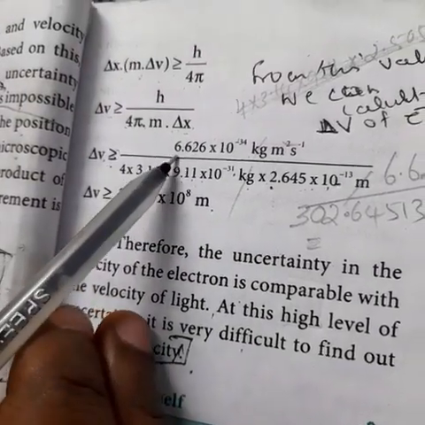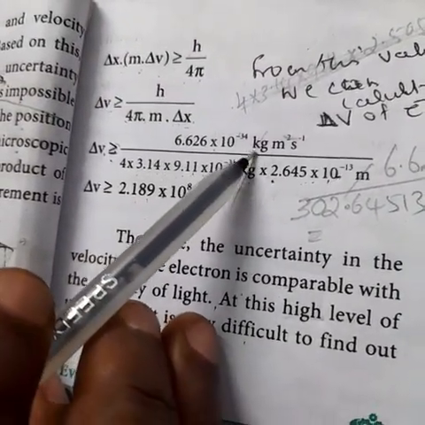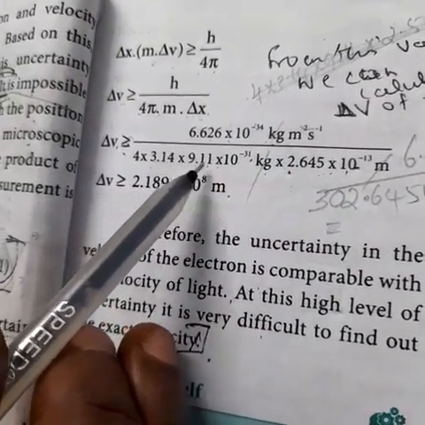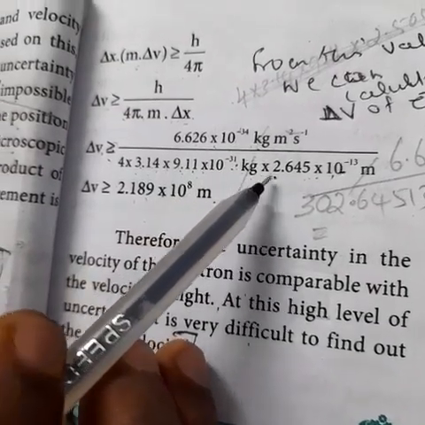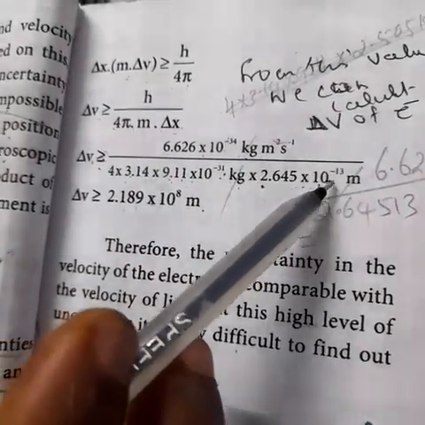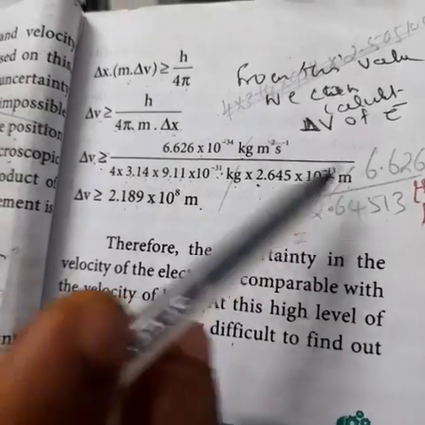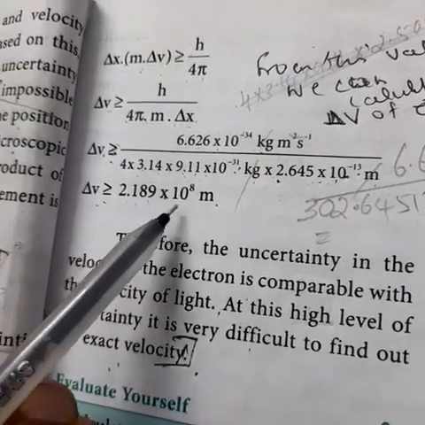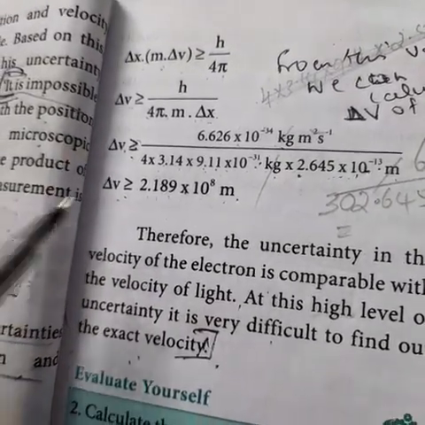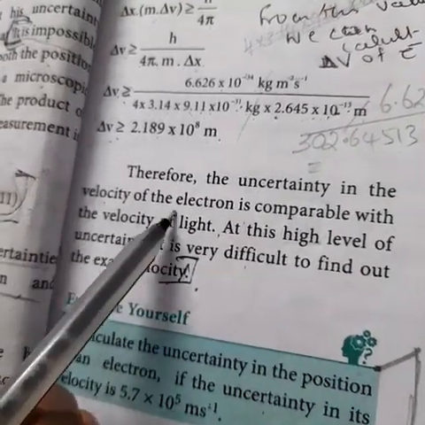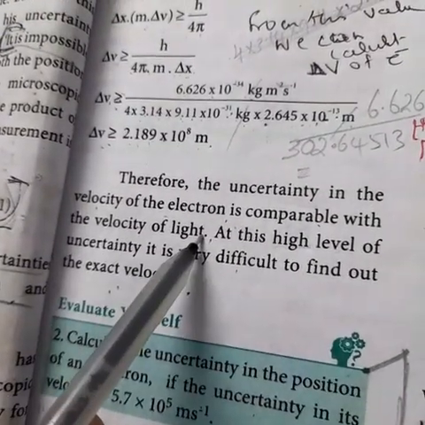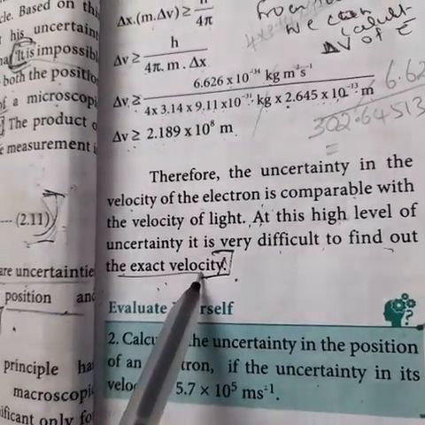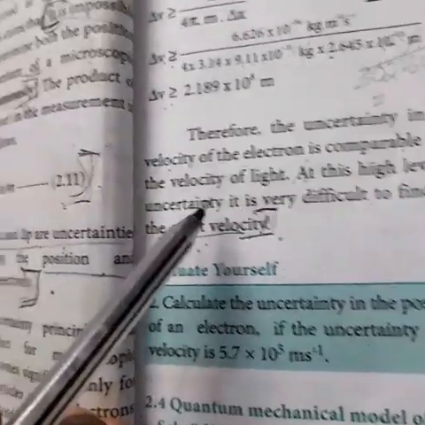So delta v is greater than or equal to 6.626 into 10 power minus 34 kilogram meter square per second, divided by 4 into 3.14 into 9.11 into 10 power minus 31 kilogram into 2.645 into 10 power minus 13 meter. From this value we get delta v greater than or equal to 2.189 into 10 power 8 meter per second. Therefore, the uncertainty in the velocity of the electron is comparable with the velocity of light. At this high level of uncertainty, it is very difficult to find the exact velocity. Up to here, you mark.